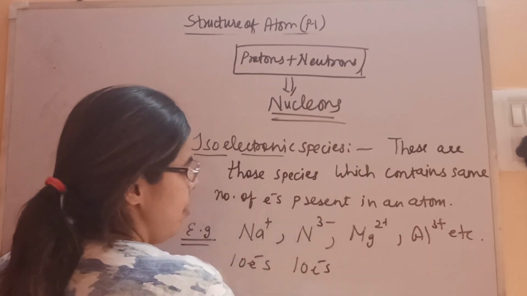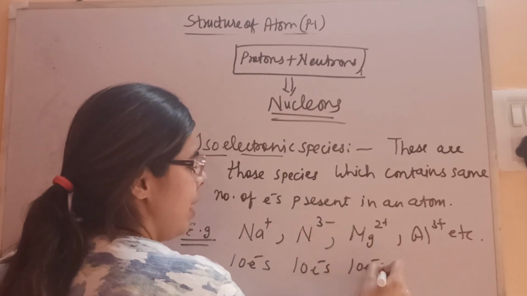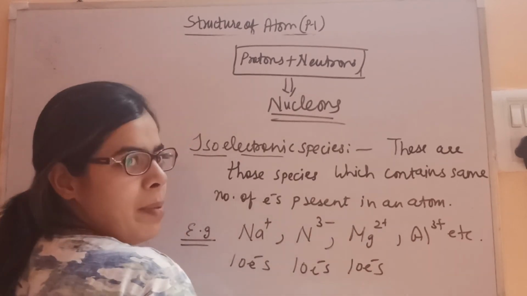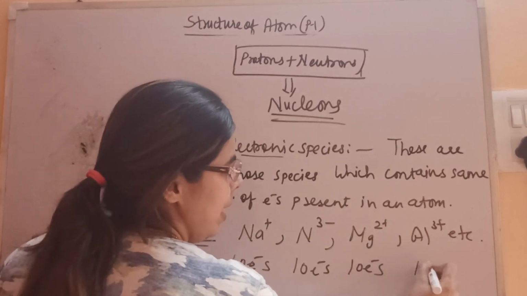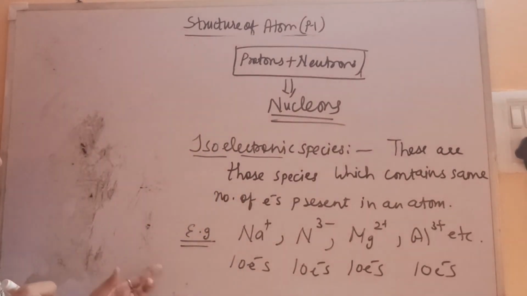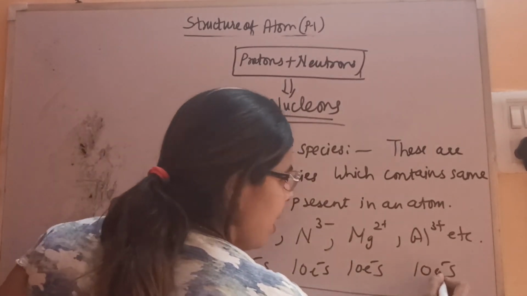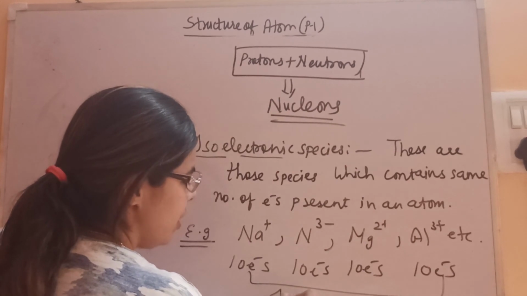Number of electrons are 10. Magnesium, atomic number is 12, losing 2 electrons, electrons are 10. Aluminium, atomic number is 13, losing 3 electrons, so again 10. So all these, in their ionic form, contain same number of electrons. So it means all these are isoelectronic species.